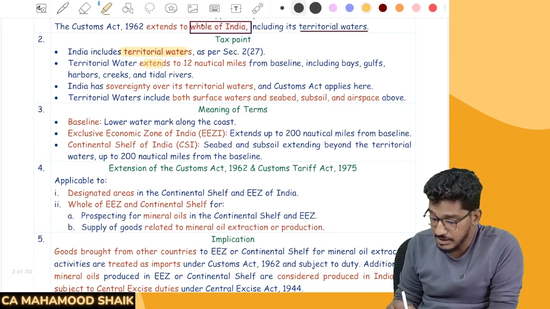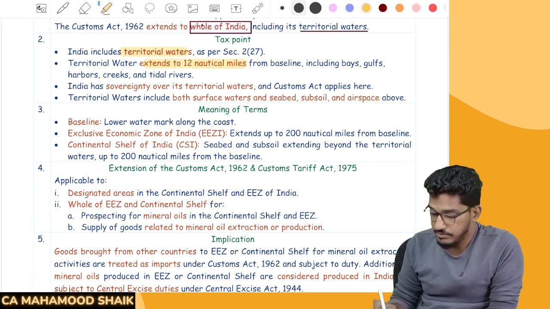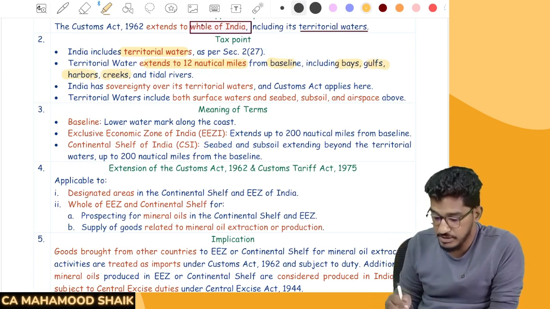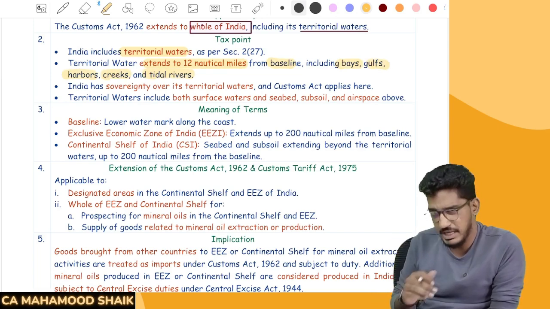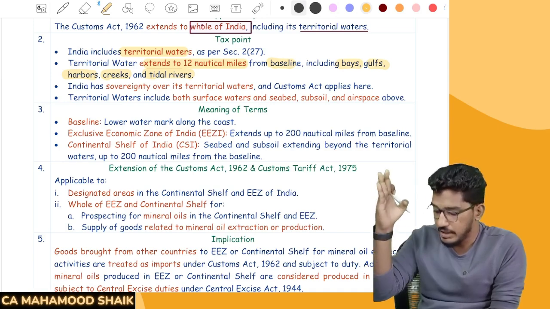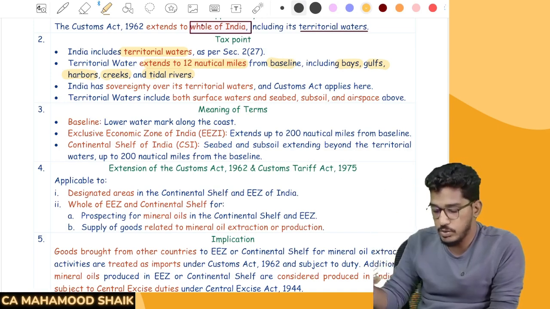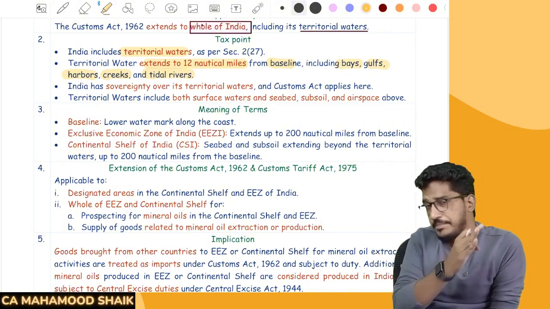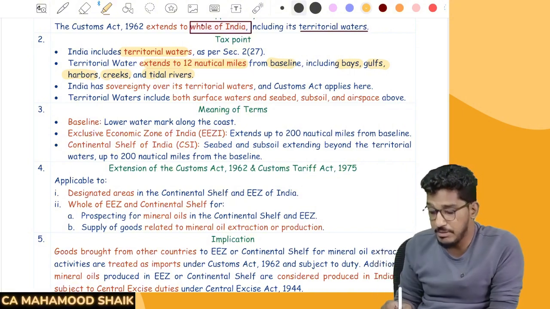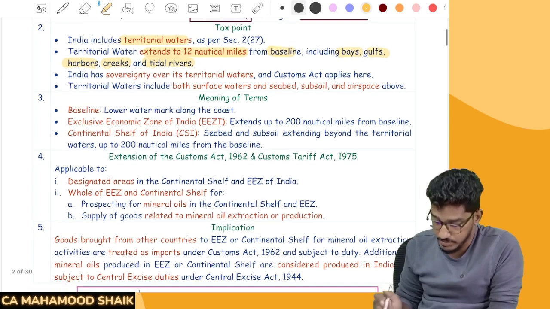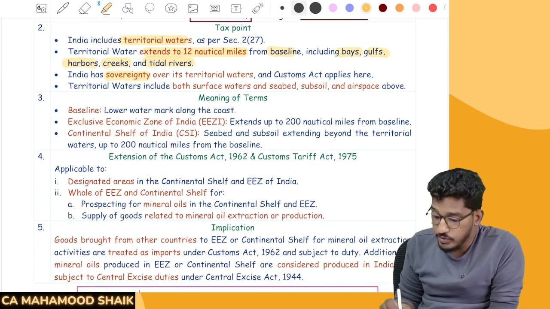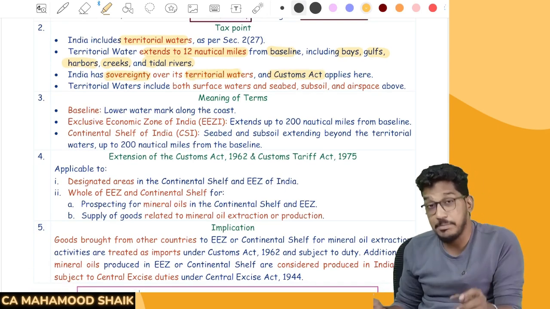Territorial waters extend up to 12 nautical miles from the baseline, including any bays, gulfs, harbors, creeks (creek means all small rivers) and all tidal rivers. Everything within that 12 nautical miles, whether bay, gulf, harbor, creek or tidal river, will come under territorial waters. And India has sovereignty over its territorial waters, and the Customs Act applies here also.